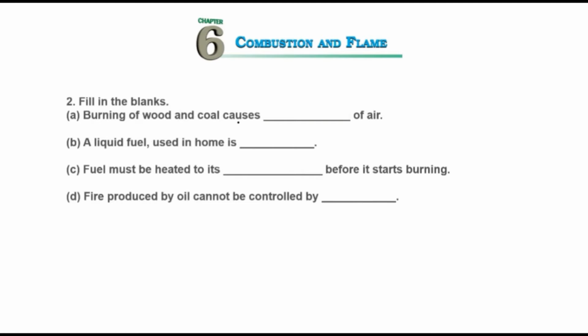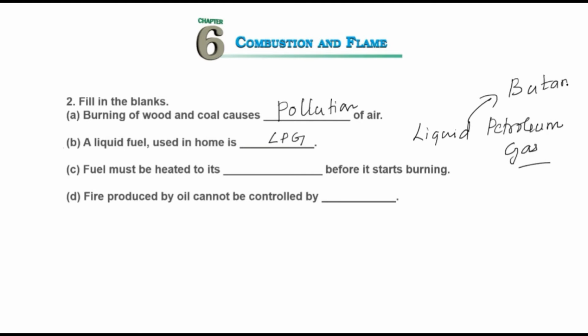Next, it's a fill in the blanks. Burning of wood and coal causes, simple one, pollution of air. Next, a liquid fuel used in home is LPG. We all know that. And what is LPG? Liquid petroleum gas. And inside there is butane. Butane is a hydrocarbon just like methane. So it burns with the help of oxygen. And why is it liquid petroleum gas? It is actually a liquid under pressure, and when it is released, it comes out as a gas.